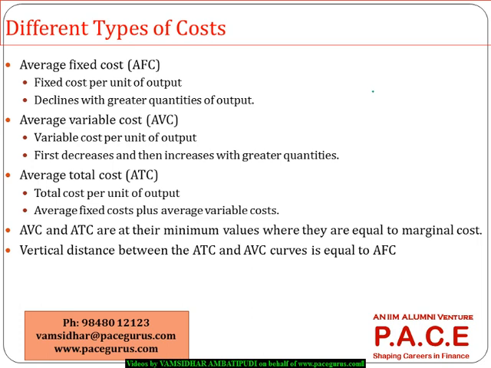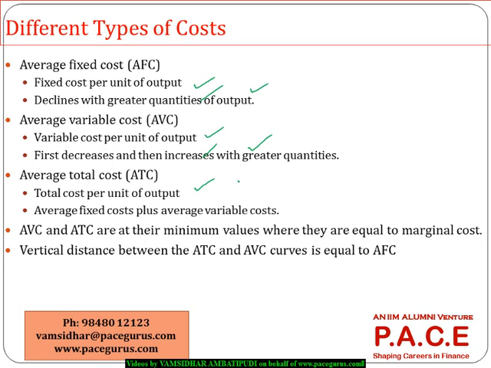Just as quick important points, average fixed cost is the fixed cost per unit. It decreases with the quantity of output. Average variable cost is variable cost per unit. It first decreases and then increases because the marginal cost also behaves the same way. Average total cost is total cost per unit, which is nothing but the summation of average fixed cost plus average variable cost.